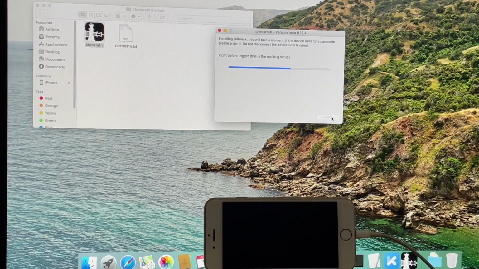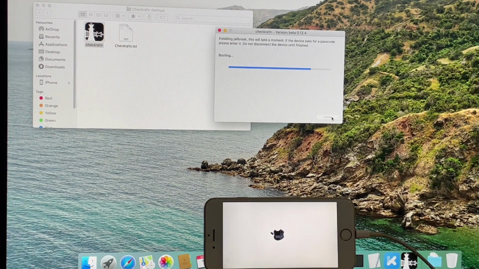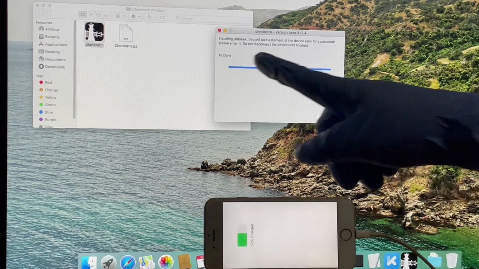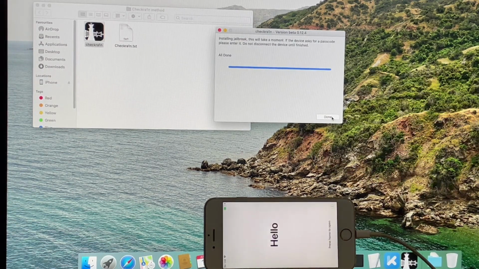As soon as the phone enters DFU mode, the jailbreaking process starts. Wait for it to complete. Your phone turns on automatically.